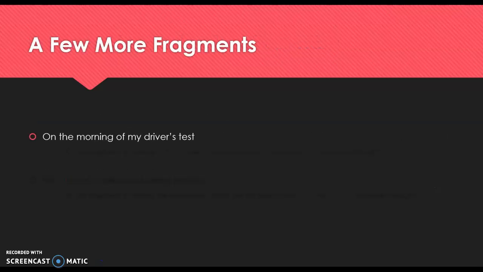On the morning of my driver's test. So, okay, what happened? This fragment is missing both the subject and predicate, and again, it is not a complete thought. If you're left kind of questioning it, it's a fragment.